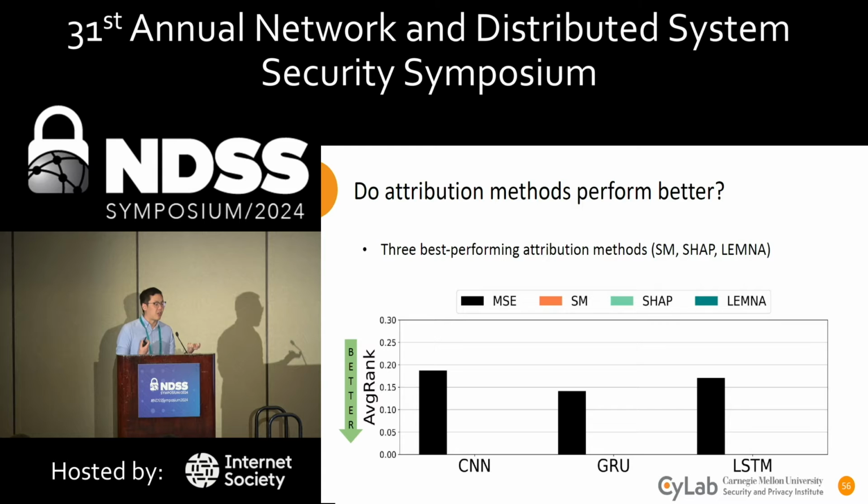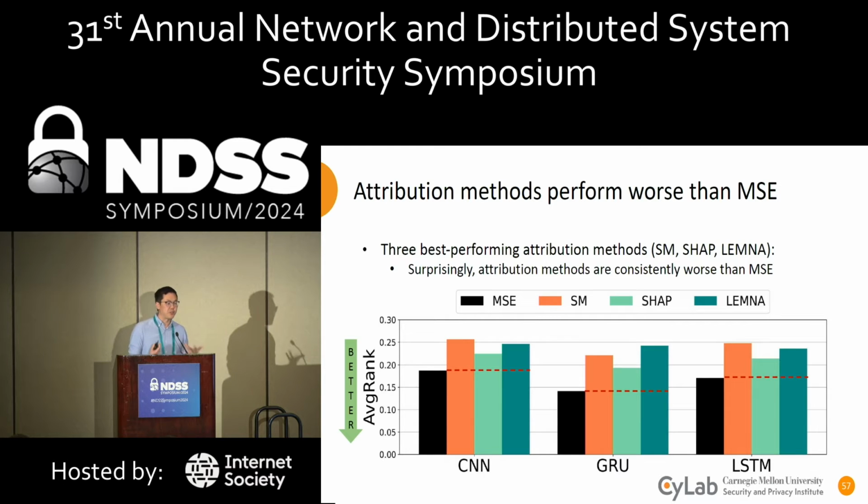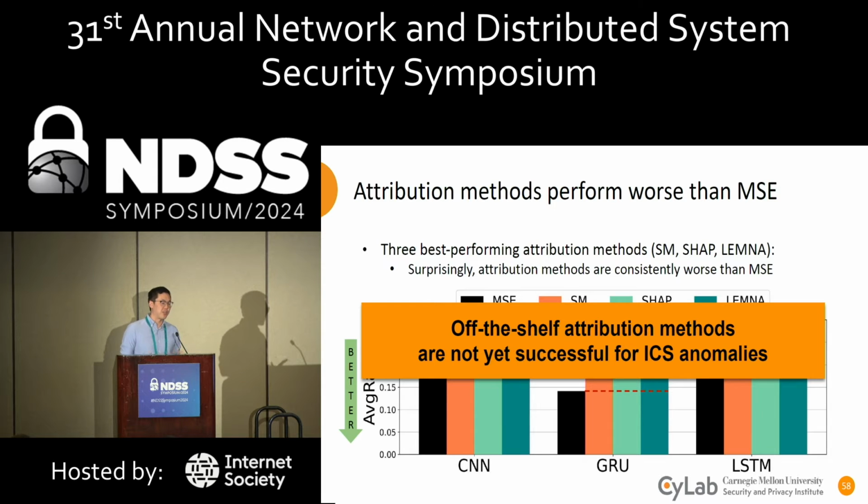So next we ask if our adapted attribution methods would work better. From a wide selection, we identified 3 best performing attribution methods for this use case, saliency maps, SHAP, and LEMNA, and compared them to the baseline MSE ranking shown in black. And perhaps surprisingly, attribution methods are actually consistently worse than MSE at this task. So for every grouping, for CNNs, GRUs, and LSTMs, different anomaly detection models, the colored bars are consistently higher than the black baseline bar. So despite all the work that we did in adapting these methods and making them work for ICS anomaly detection, off-the-shelf attribution methods aren't yet successful for ICS anomalies.